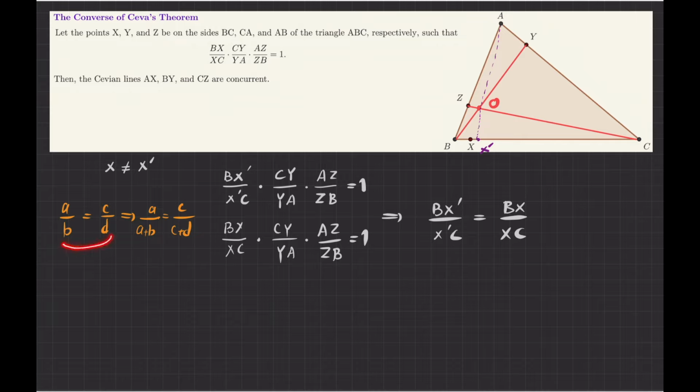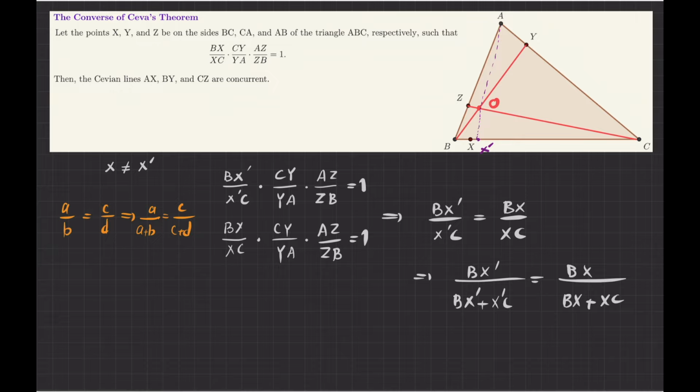Whenever this holds, I can also be sure that this also holds. So I will apply this rule here. I copy and paste the numerators, but then I add the numerator of each one to its corresponding denominator. The same happens here.